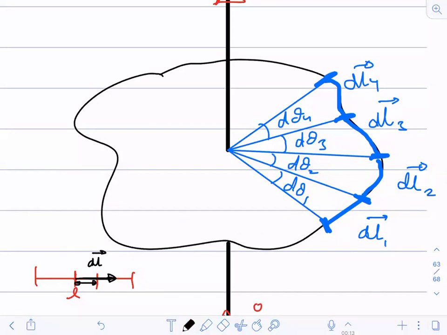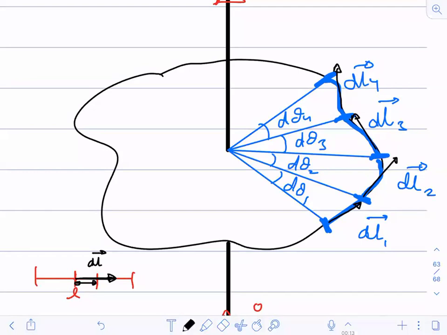Similarly here also, dl1 will be along this line, dl2 will be along this, dl3 will be along like this, and dl4 will be along this. If you have any confusion, it is along the tangent at that point, because the elements will be very, very small. If they are point sized, anyway you have to draw it like a tangent, anywhere like this.